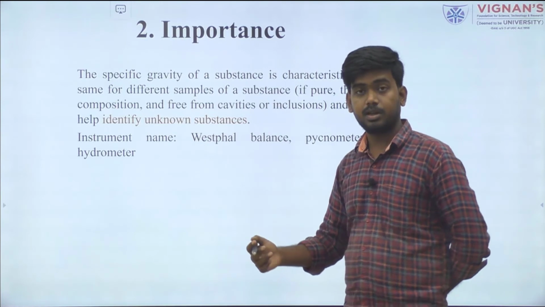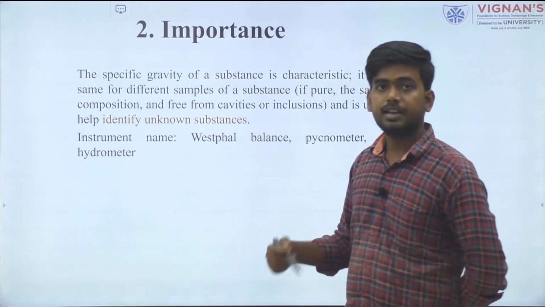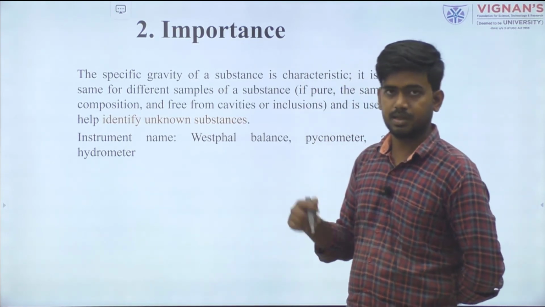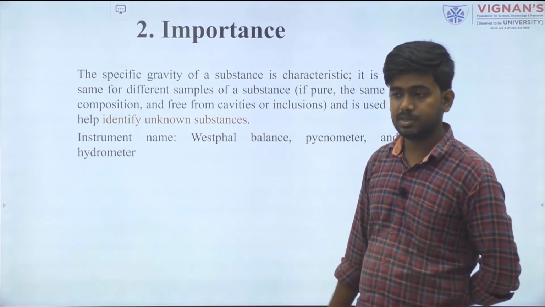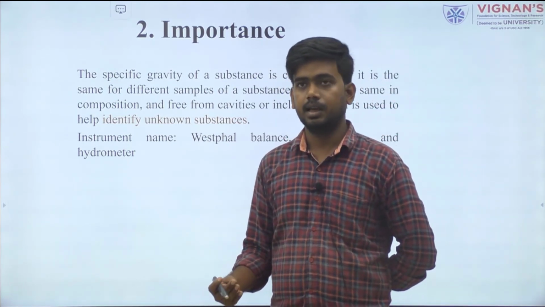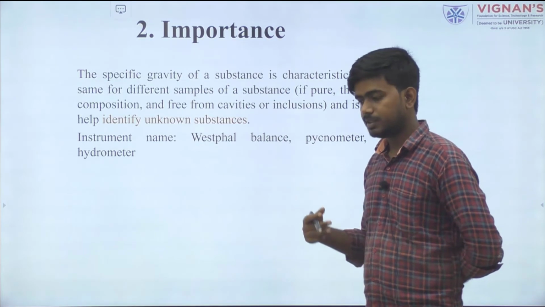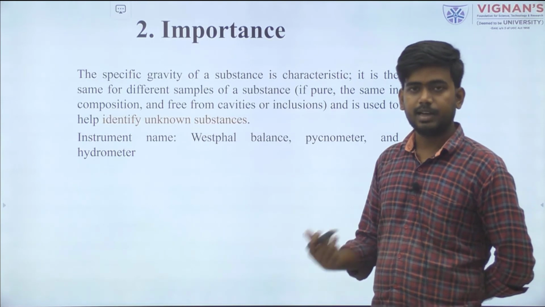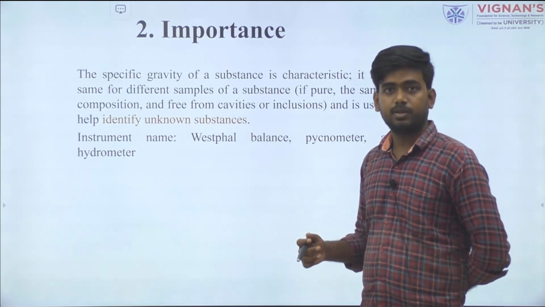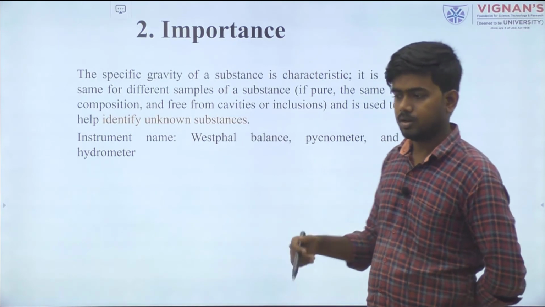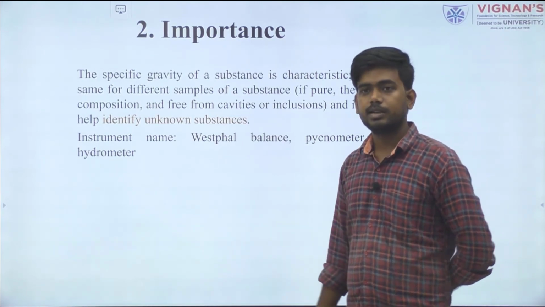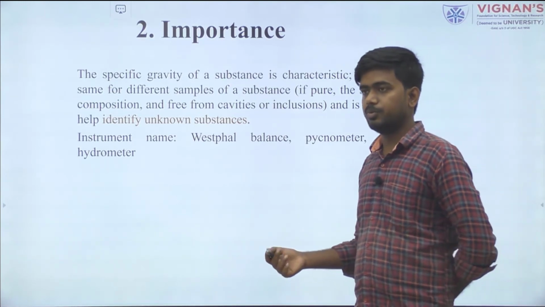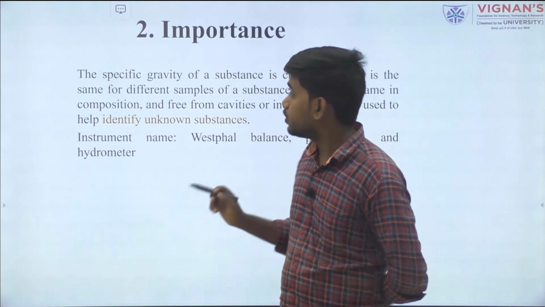So the specific gravity value tells us if any impurity is present in the material. Similarly for powders like onion powder or other materials, the specific gravity value will change. If the specific gravity does not match our value, we can easily identify that this flour or powder or any food product contains another type of product.